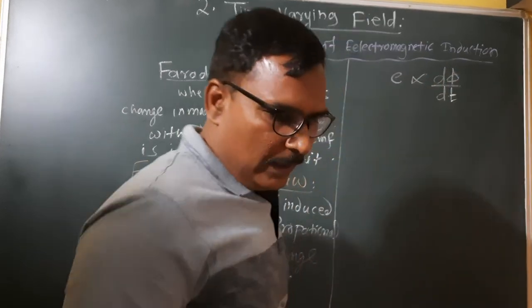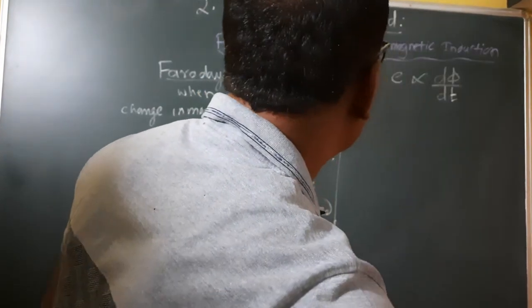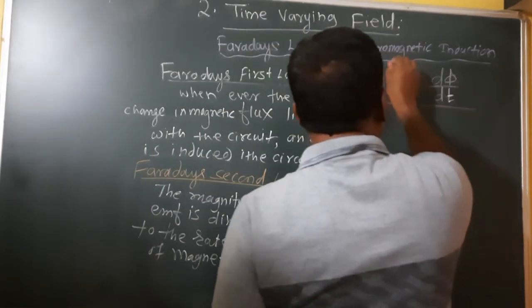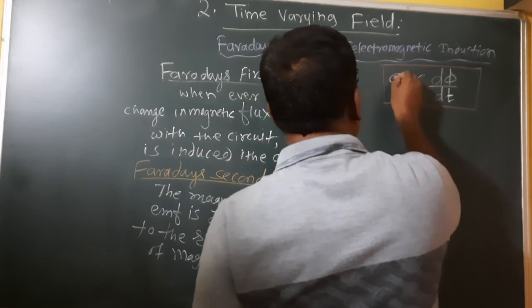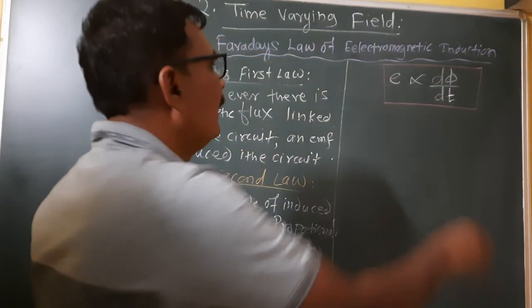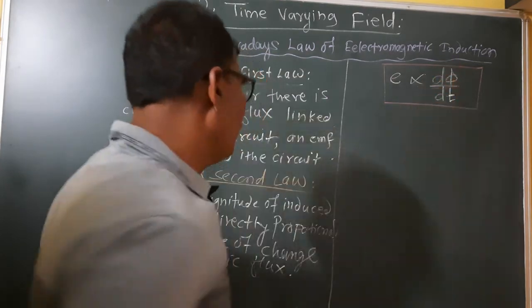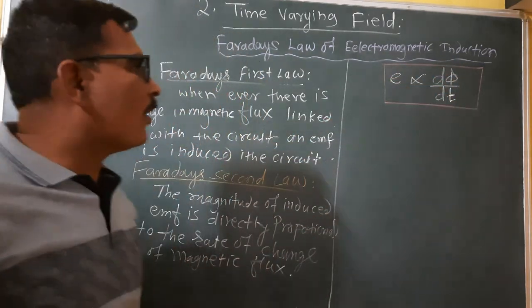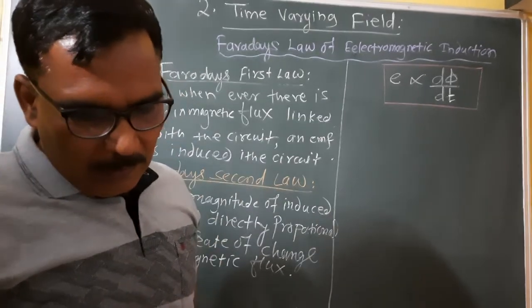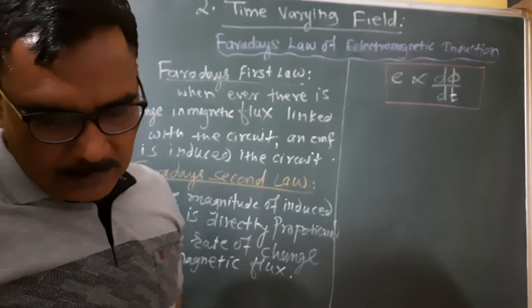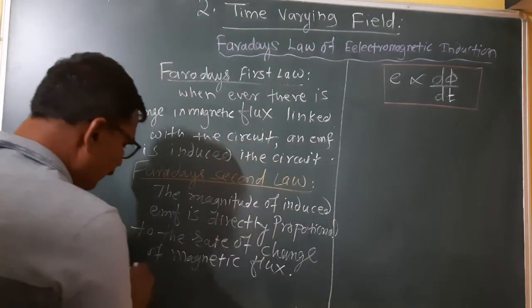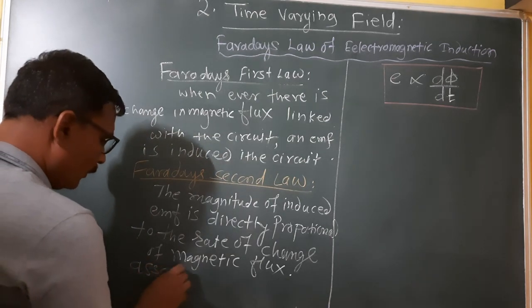E is called the magnitude of induced EMF, and d phi by dt is the rate of change of magnetic flux associated with the circuit.